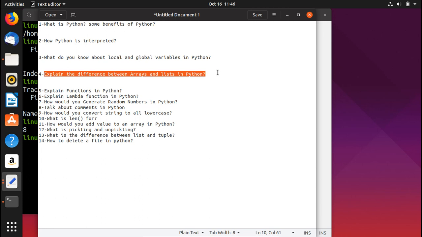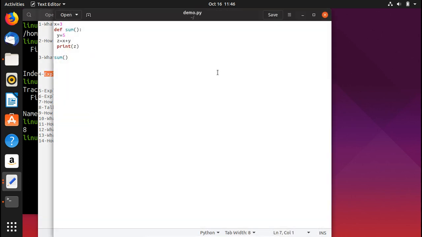Let me go ahead and show you that what I'm saying is true. First of all, if we talk about the array, let me just remove this.